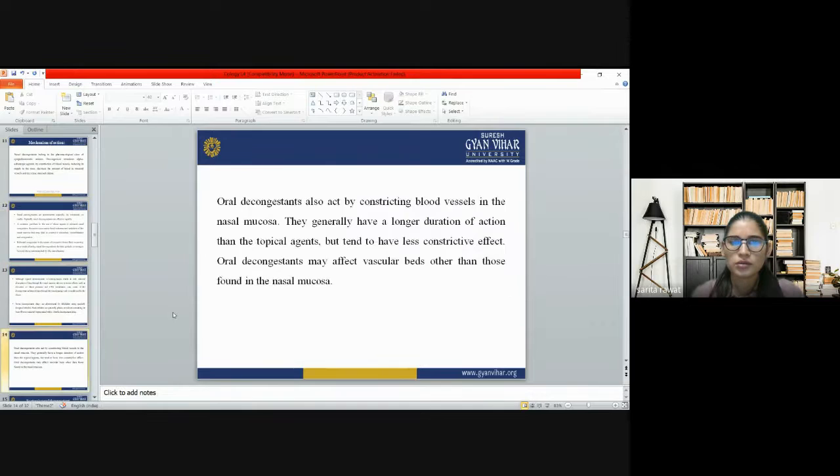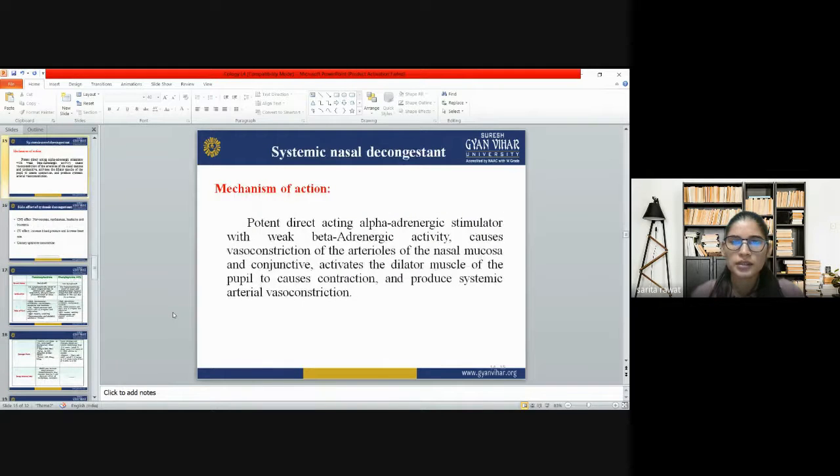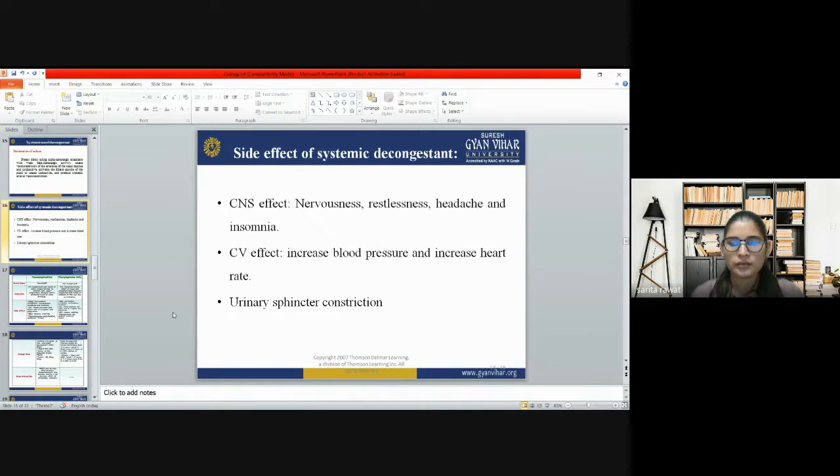Then we have also covered what the systemic nasal decongestants are and what the mechanism of action of systemic nasal decongestants is. Then we have covered the side effects of systemic decongestants, like what they do in the CNS, where they cause nervousness, restlessness, headache, insomnia.